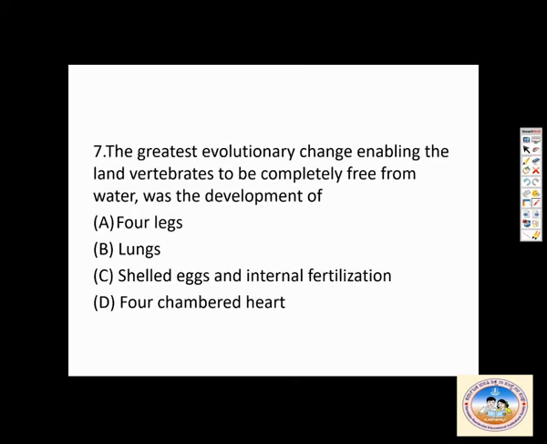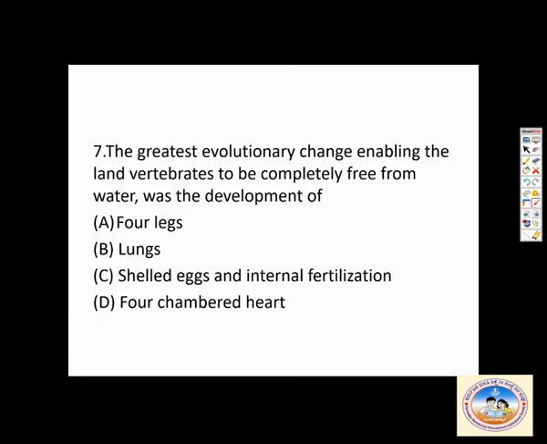The greatest evolutionary change enabling land vertebrates, meaning reptiles, mammals, and birds, to be completely free from water was development of.